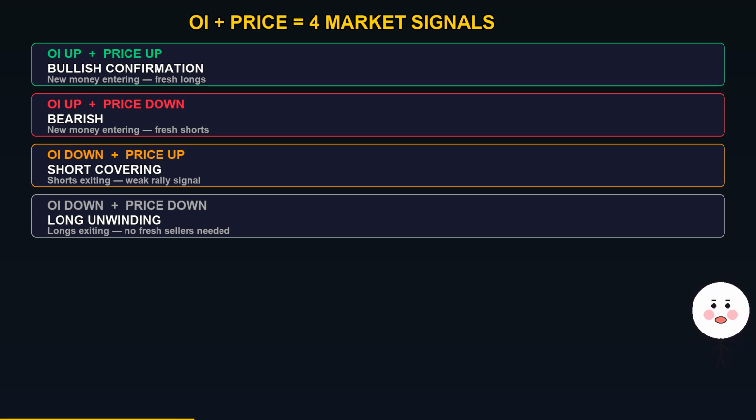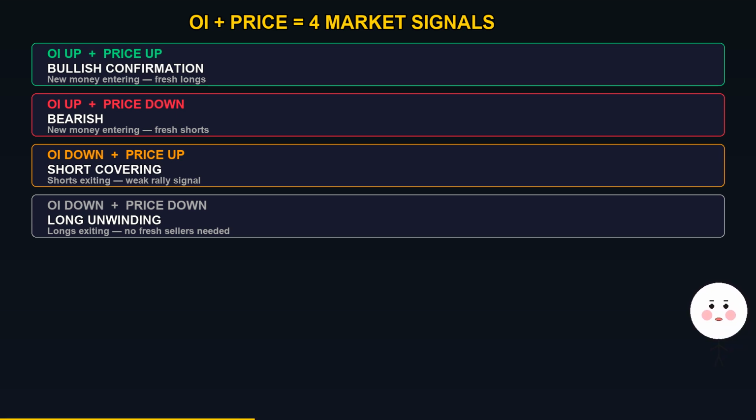Signal 1, open interest rising, price rising. This is bullish confirmation. New money is entering the market. Buyers are creating new long positions. The trend has strength behind it. Signal 2, open interest rising, price falling. This is bearish. New money is entering, but it is going short. Fresh selling pressure. The downtrend has conviction.